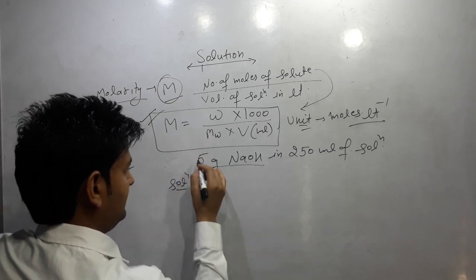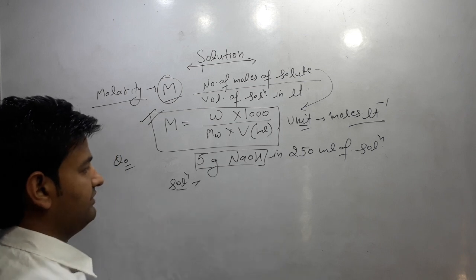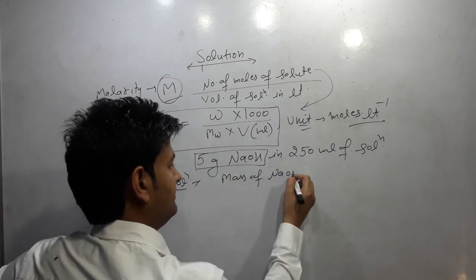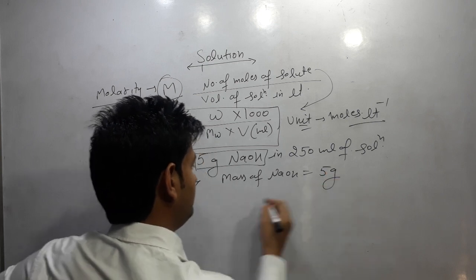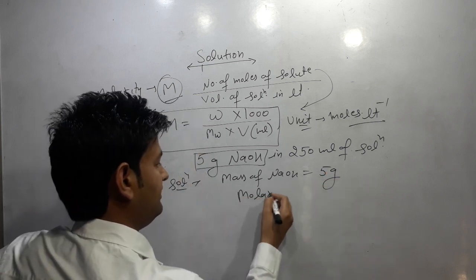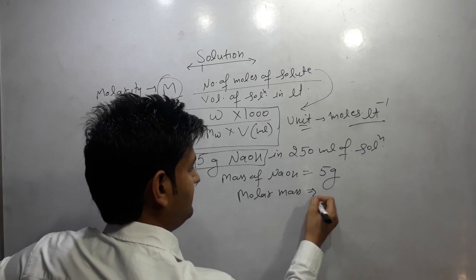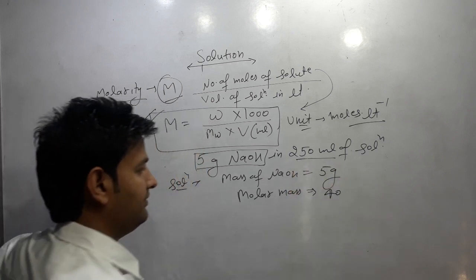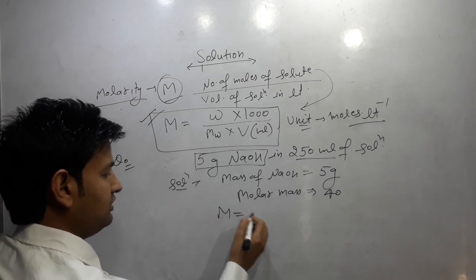So here we are given 5 gram of NaOH, so the mass of NaOH given is 5 gram. The molar mass of NaOH is 40. And the volume of solution is 250 ml. So we can find out the molarity.